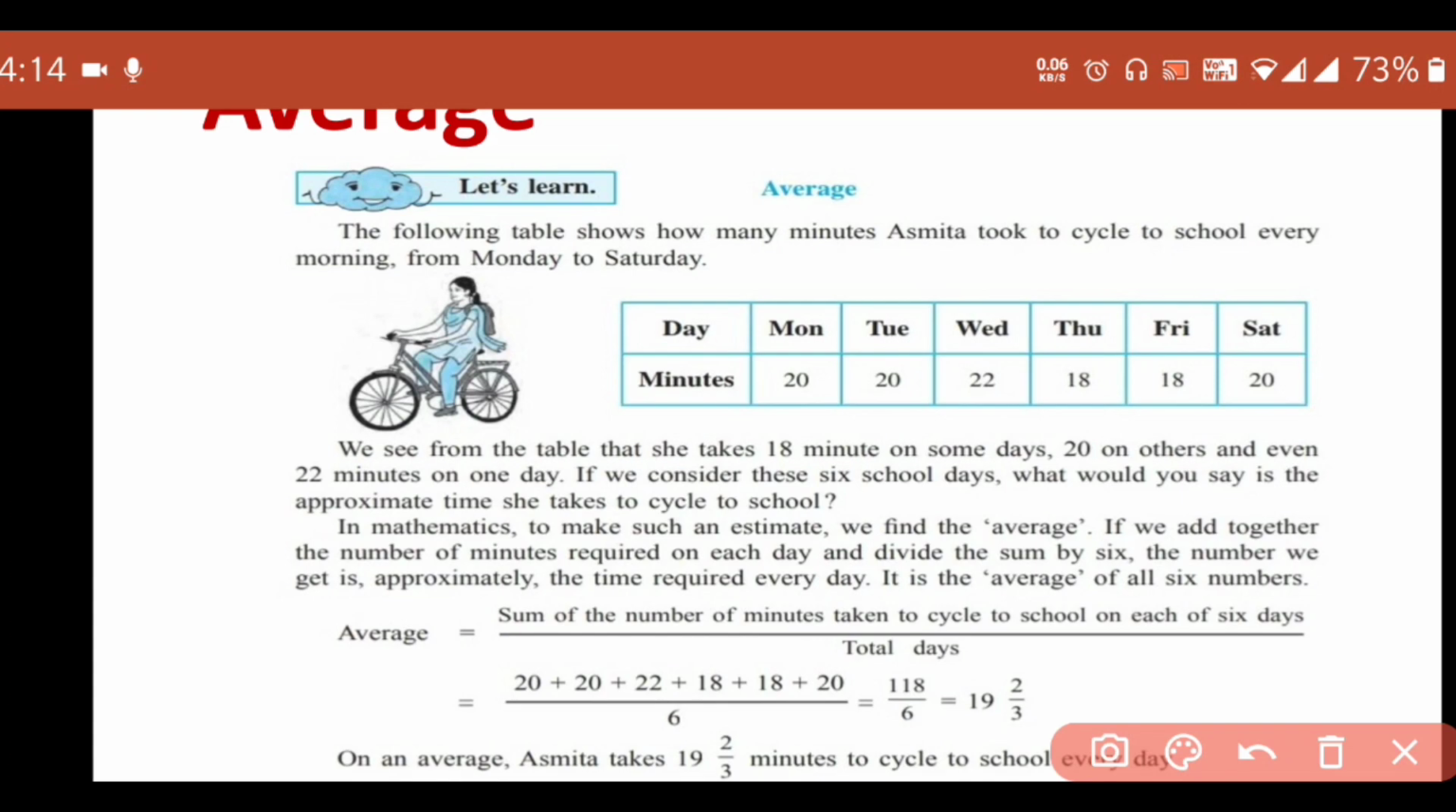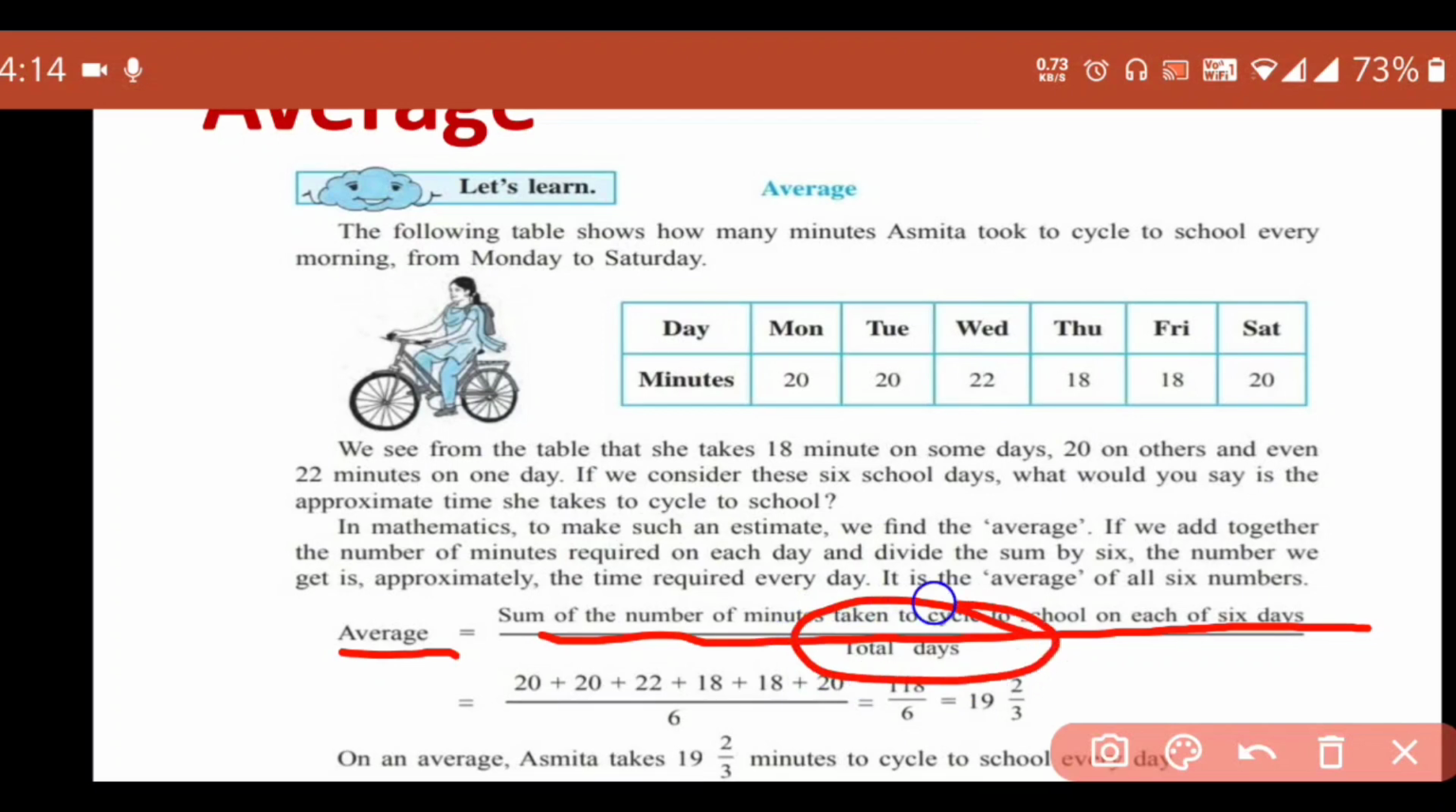If we add together the number of minutes required on each day and divide the sum by 6, the number we get is approximately the time required every day, and it is the average of all 6 numbers. So how to find out the average? Average we can find out by the sum of the number of minutes taken to cycle to school on each of the 6 days divided by the total days.